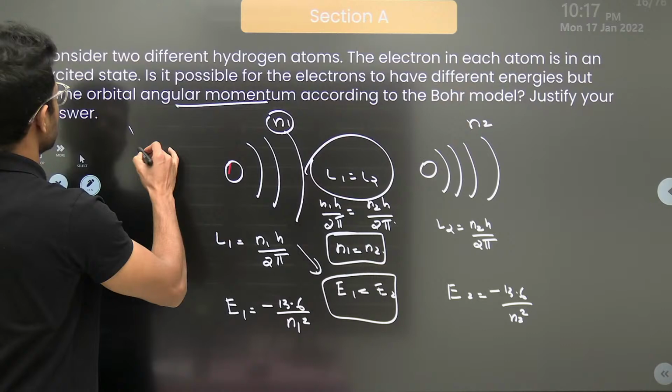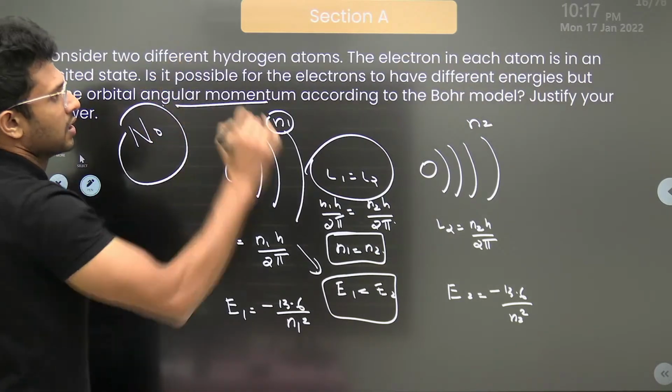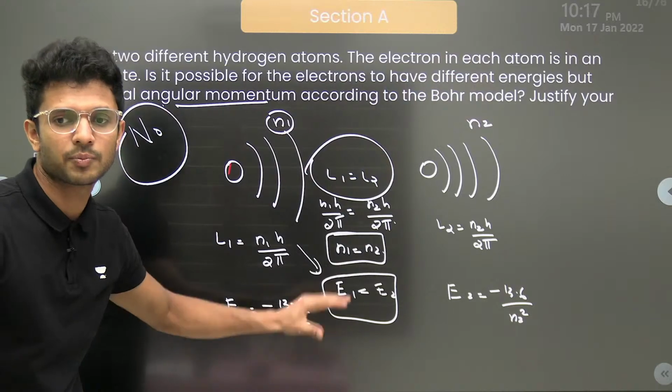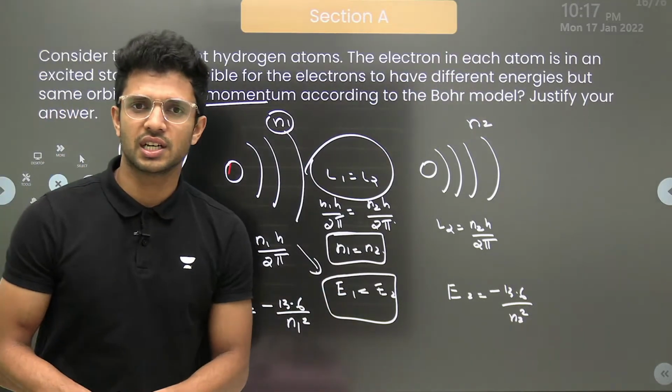No. The answer is no. Justify your answer. So you have to write all these things down in order to get 2 marks, because section A has 2 marks.